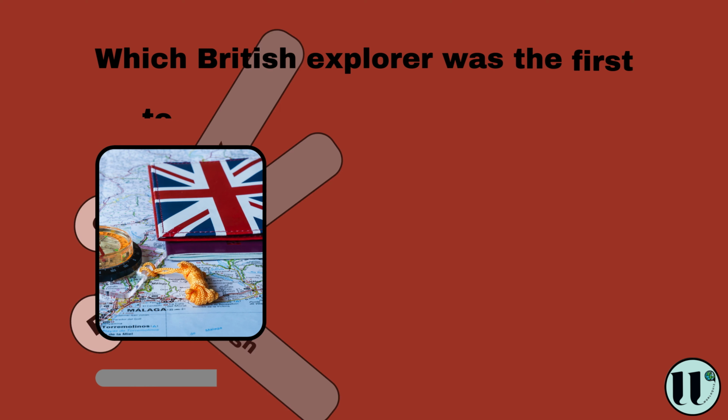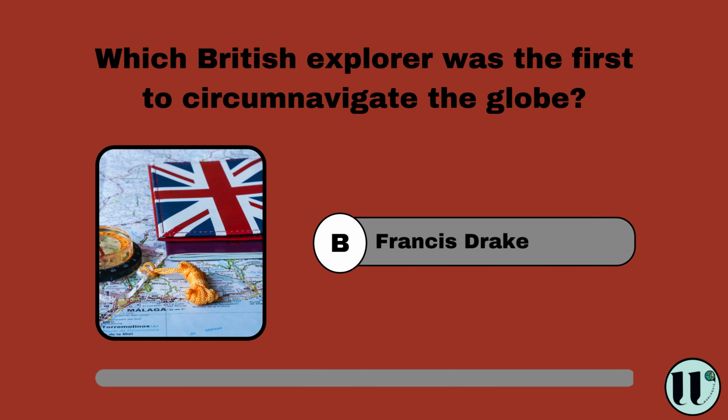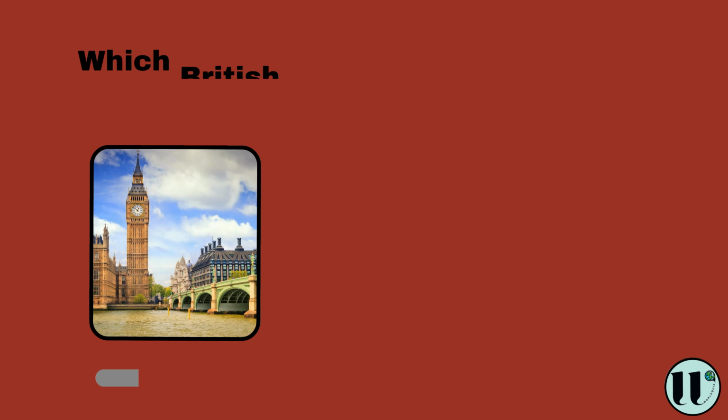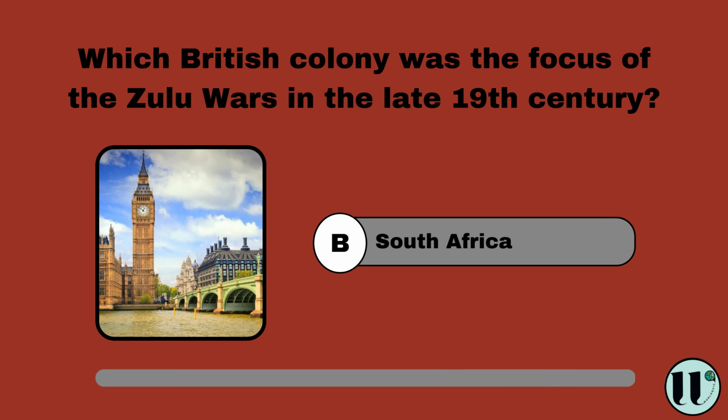Which British explorer was the first to circumnavigate the globe? James Cook, Francis Drake, Walter Raleigh. Francis Drake. Which British colony was the focus of the Zulu Wars in the late 19th century? Egypt, South Africa, Rhodesia. South Africa.